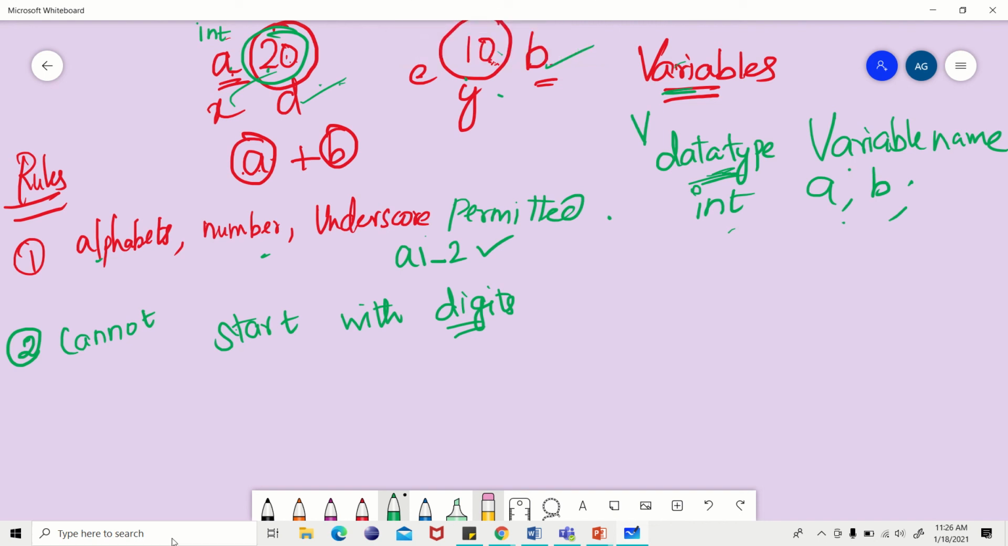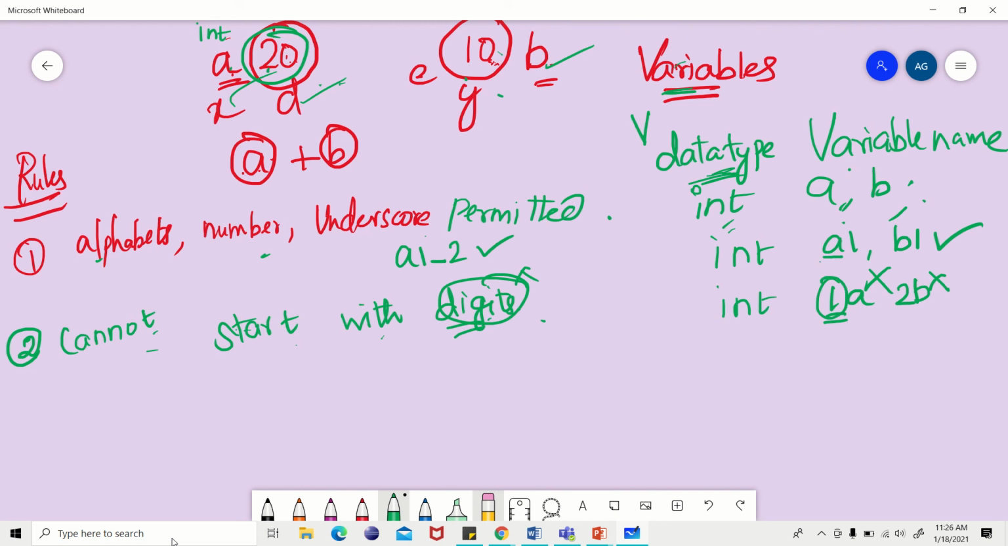Now in this case, variable name cannot start with digits. That means variable name cannot start with number. It can be int A, B. It can be int A1, B1. If you write int 1A, 2B, this is wrong. It cannot start with the number. It can start only with alphabet followed by number, underscore, characters or anything, that's okay, but not with number first and then the alphabets. Okay, so this is the second rule.